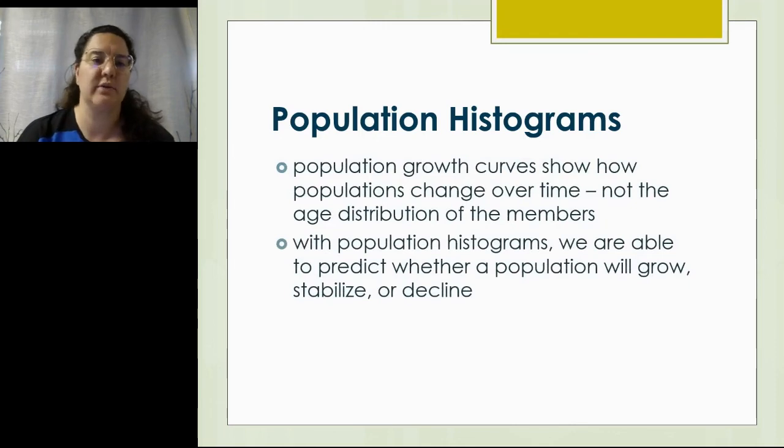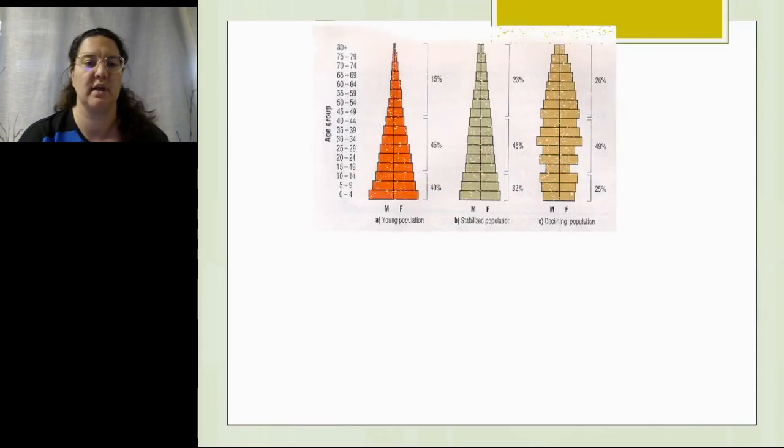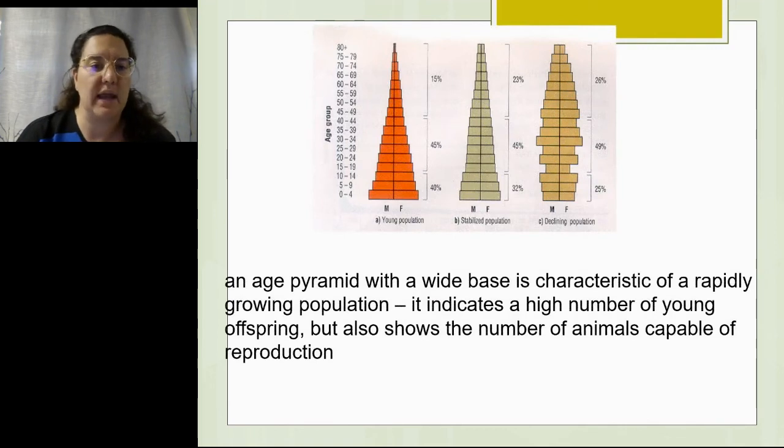So a population histogram is a population growth curve to show how the population changes over time, but not the age distribution of the members. With population histograms, we're able to predict how a population will grow, stabilize, or decline. We can see them in an age pyramid where a wide base is characterized by a rapidly growing population because there's more young individuals. This indicates a high number of offspring, and it also shows the number of animals capable of reproduction. If we have a stabilized population, we typically will have a medium based pyramid and a medium middle of the pyramid, and then the top would be a little bit smaller.